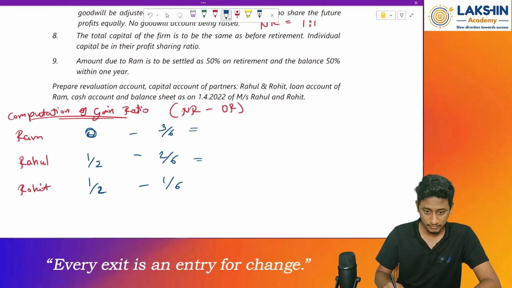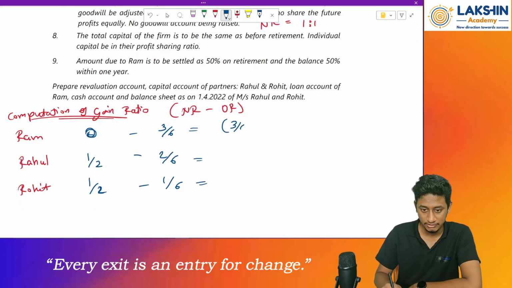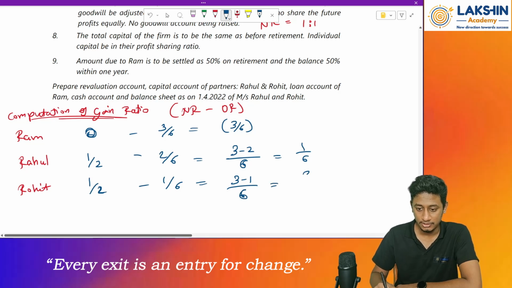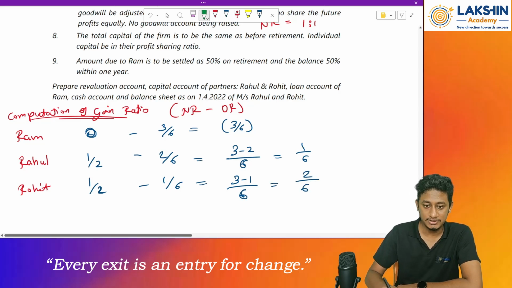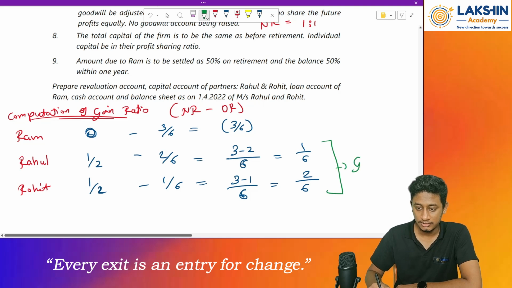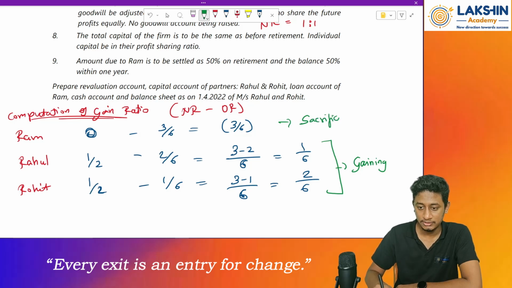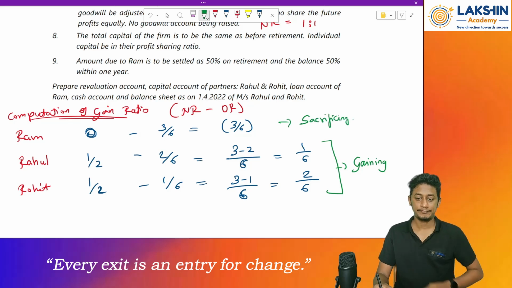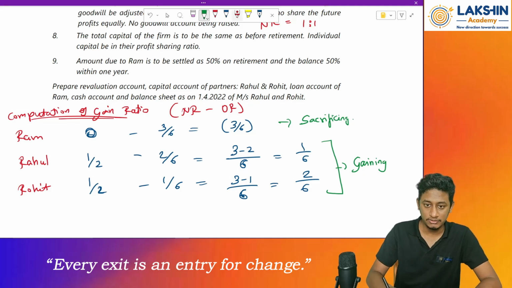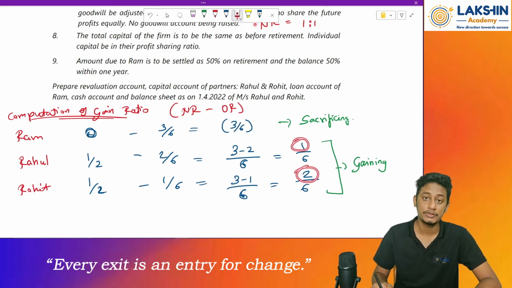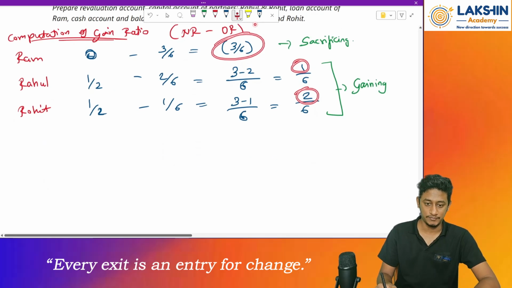Now find out the ratio. For Ram this will be negative 3 by 6. For Rahul, 3 minus 2 by 6 equals 1 by 6. For Rohit, 3 minus 1 by 6 equals 2 by 6. So these two partners are gaining and this partner is sacrificing. Clear how to do this? Just to confirm, 1 plus 2 is equal to 3, so 3 by 6 is the total sacrifice ratio. Then pass the journal entry.